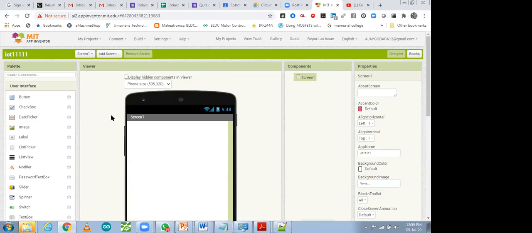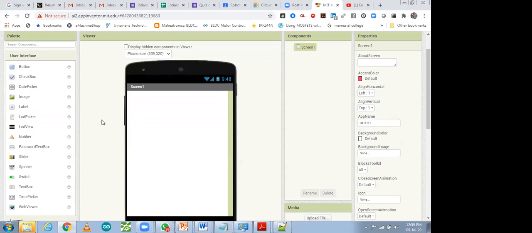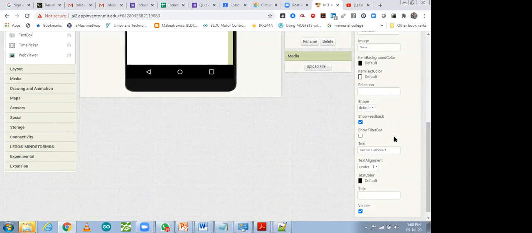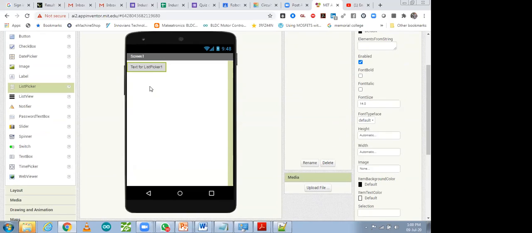So over here, first, this one is the starting. After opening MIT App Inventor, you have to create a project. Your project will open. First of all, you have to take a list picker. In the list picker, you can see over here, you can change the color, whatever you want to do. Then the text of the list picker: you can write some name like Bluetooth or something like that. You can do that later on also.